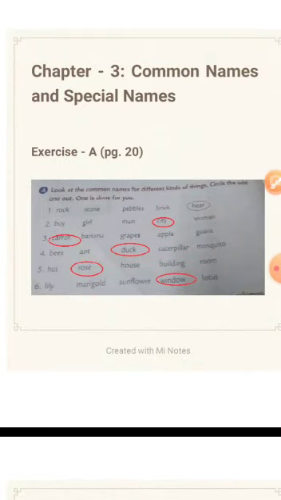Now question number 5. Hut, rose, house, building, room. In this, all other words except rose are names of big places where we live. But the name rose is the name of a flower.